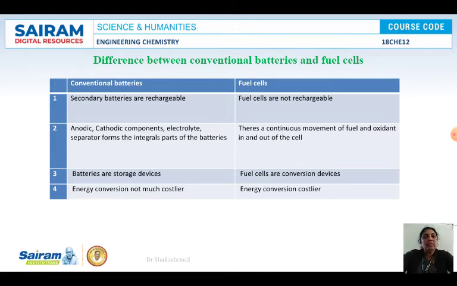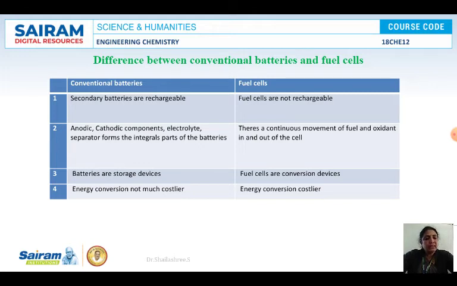Only there will be a continuous movement of the fuel and oxidant through the anode and cathode. We cannot recharge and reuse. It will produce energy only until we supply the fuel and oxidant through the anodic and cathodic compartments. And in the case of the batteries, what happens? In the battery, what is there?